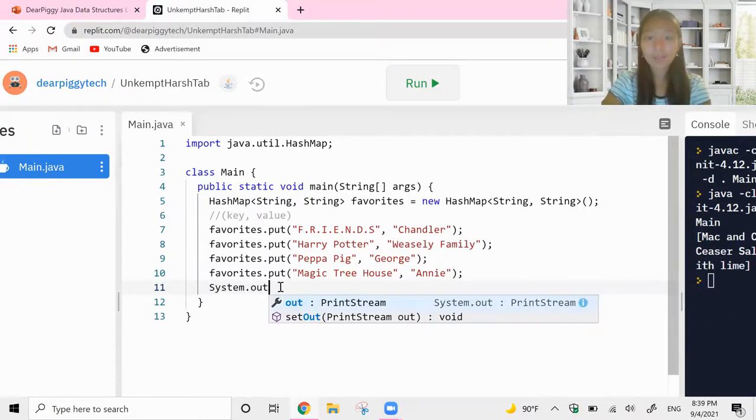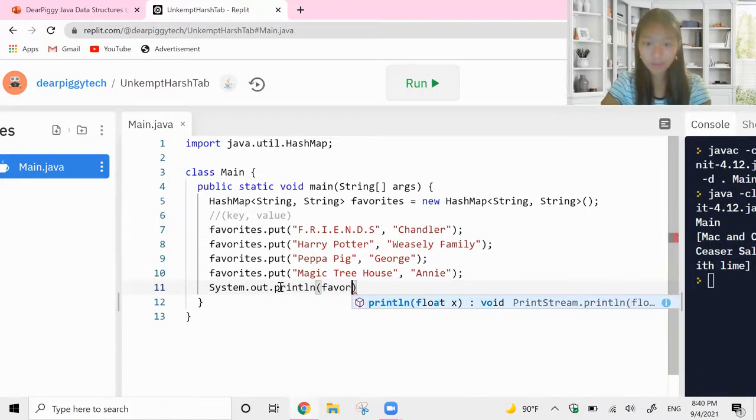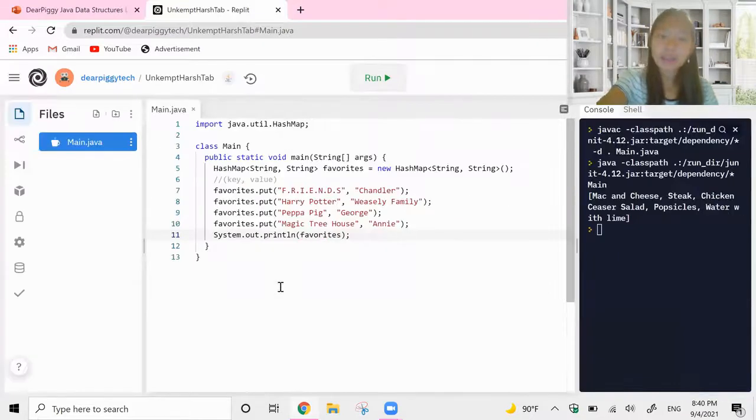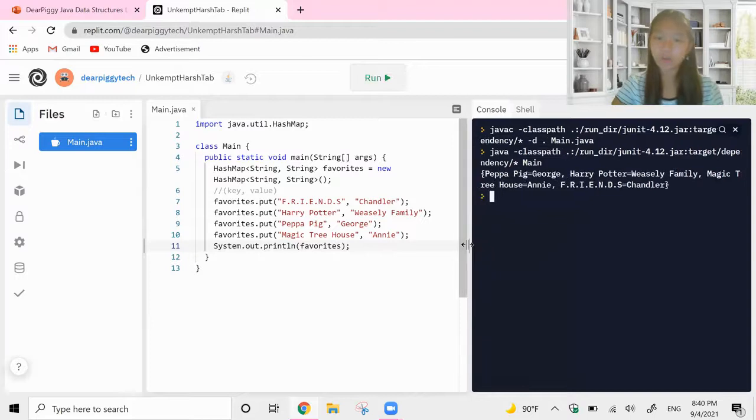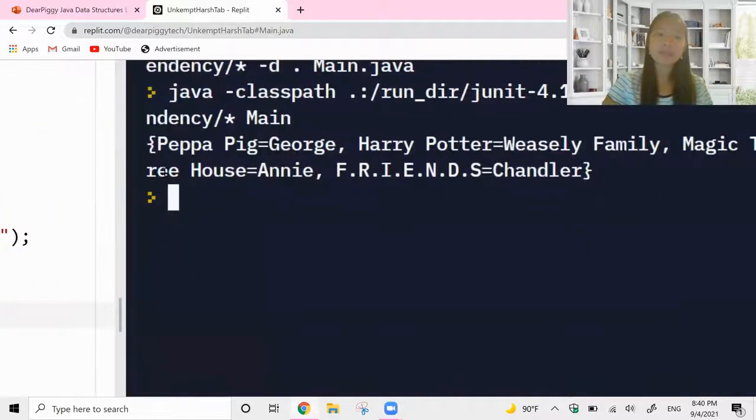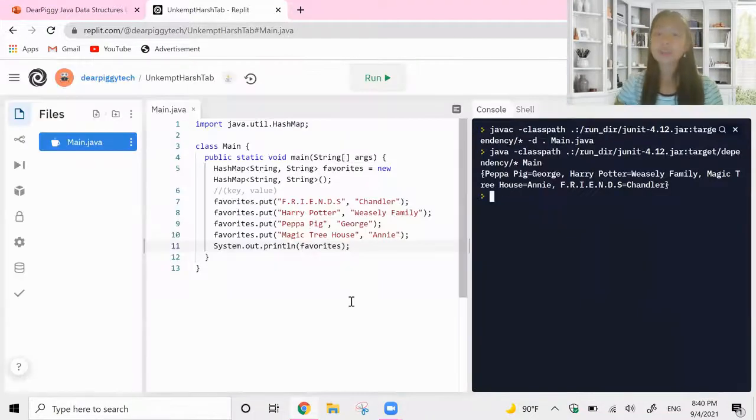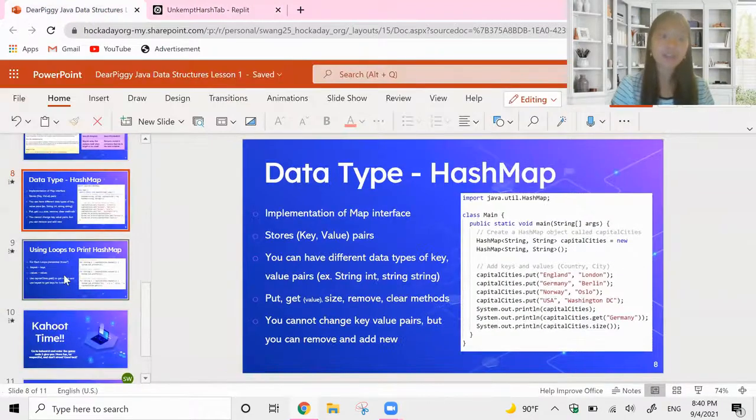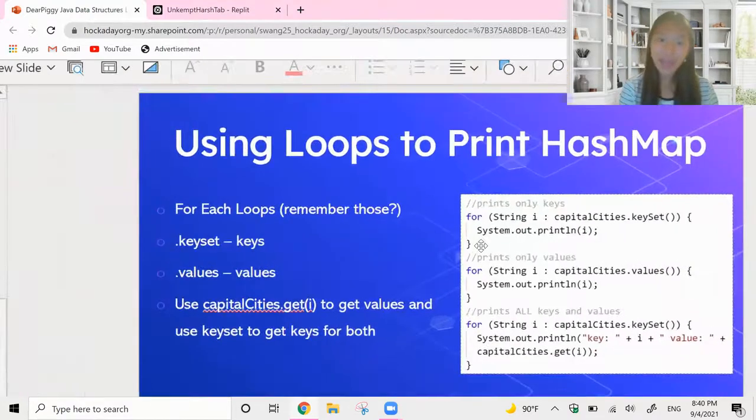If I try to print out my favorites, so let me try to print it out. It is going to work, not in the best way though. Does everybody see how we see Peppa Pig equals George, Harry Potter equals Weasley family, and so on? So it did get printed out, but it's not in the cutest format. It's not in the best way that I want to see it. So this is going to transition us to the second half of this video, and that is using loops to print our items in the hash map.